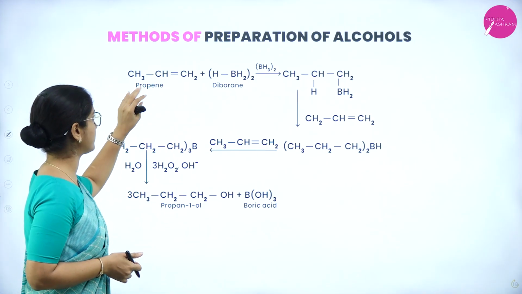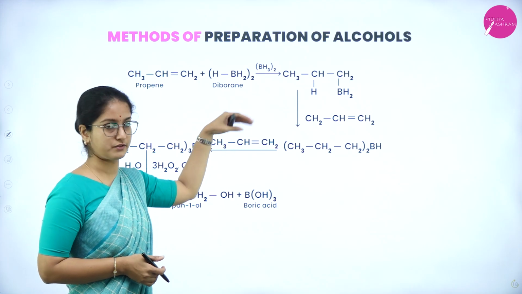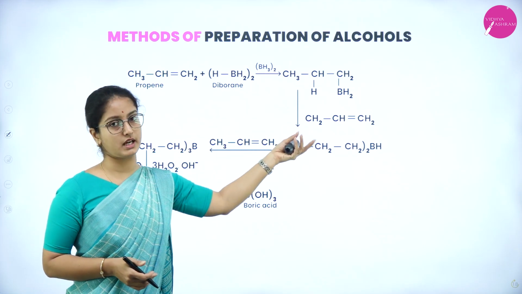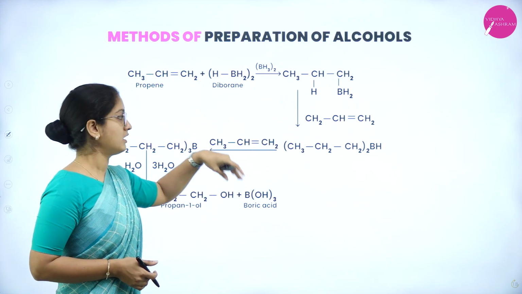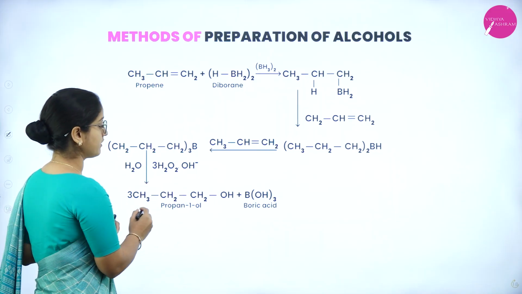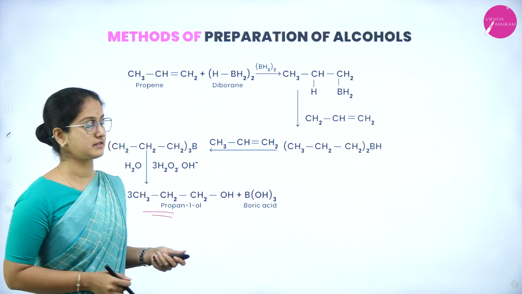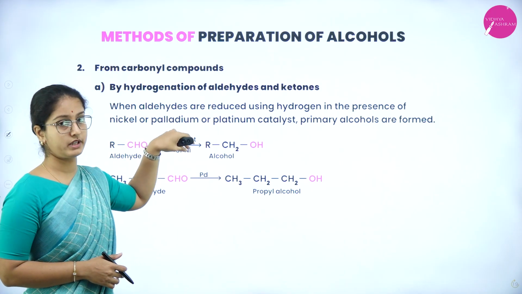So here is a reaction wherein propene reacts with diborane in THF, tetrahydrofuran. It produces alkyl borane, which on oxidation with hydrogen peroxide gives alcohol, that is propan-1-ol, along with boric acid. Next is preparation from carbonyl compounds.